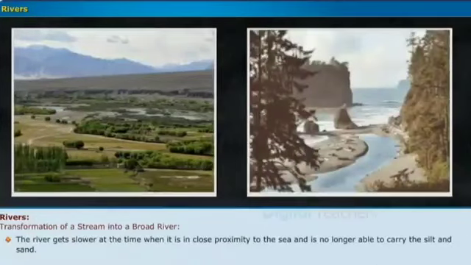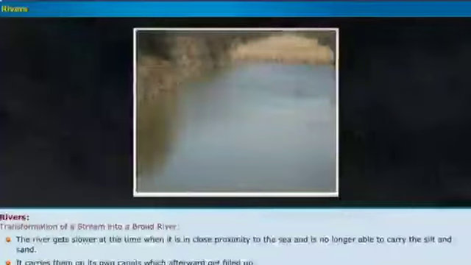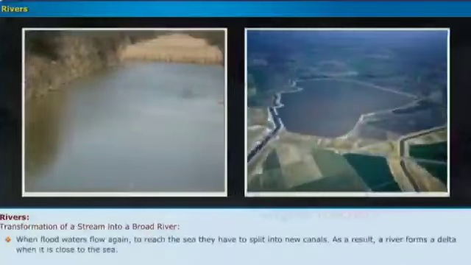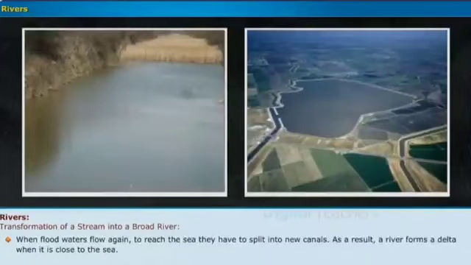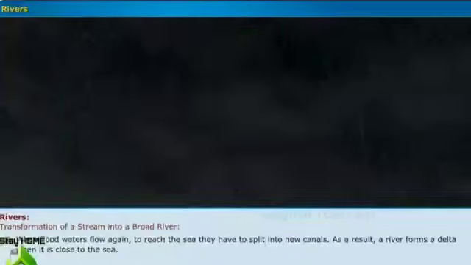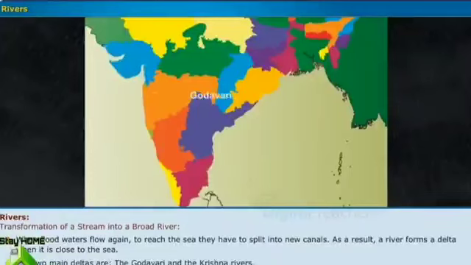The river gets slower at the time when it is in close proximity to the sea and is no longer able to carry the silt and sand. It carries them on its own canals, which afterward get filled up. When floodwater flows again to reach the sea, they have to split into new canals. As a result, a river forms a delta when it is close to the sea. The two main deltas are those of the Godavari and the Krishna rivers.